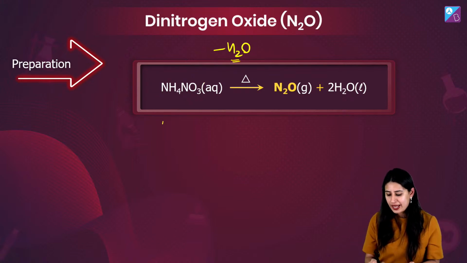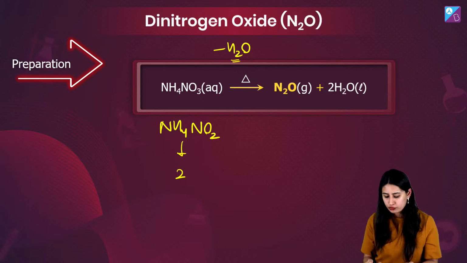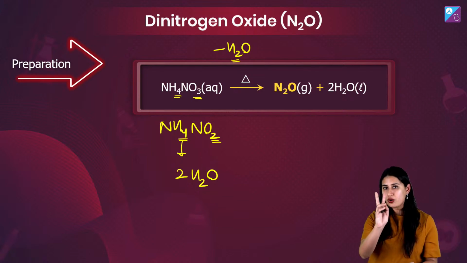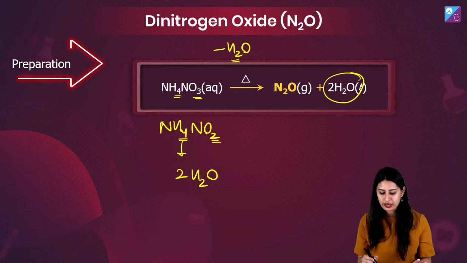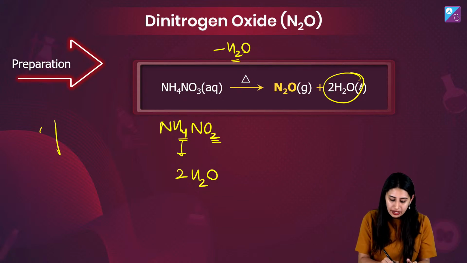Whatever is allowed. For example, if I have NH4NO2, here also I can remove 2 H2O, right? 4 hydrogens are here, 2 oxygens are here. Here I remove 4 hydrogens and only 2 oxygens I can remove. Then only I will get 2 water molecules. What is left now? Let's see. So for these kind of structures, for these kind of equations, the trick I am giving you.